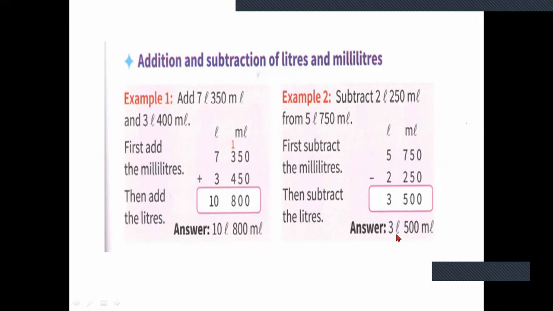Do remember that you always have to write the standard units for the measurements. Without the standard units, you can't write the answer.